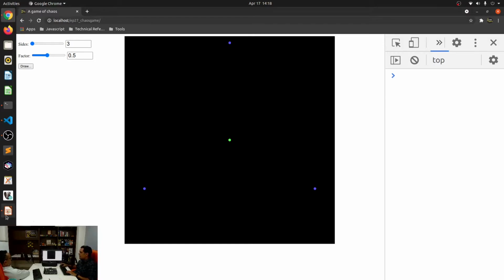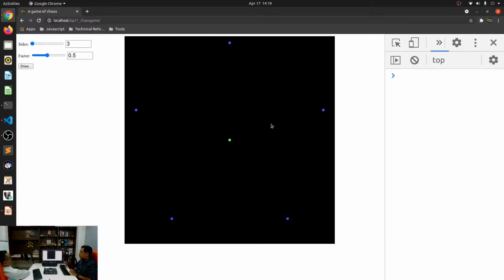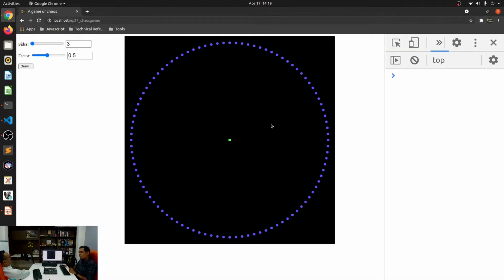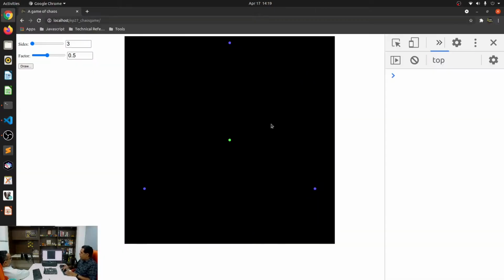So what's the next thing on our list? Now that we have these vertices defined, we can test this out. Meaning, if I said that the number of sides is, let's say, 5, it should put evenly 5 points over here. And just to prove that all circles are indeed polygons, if I made it, let's say 100 over here, it should draw a circle. Very cool. So we'll just say 3 for now, because I'm very eager to see the Sierpinski triangle. All right. So there you go.